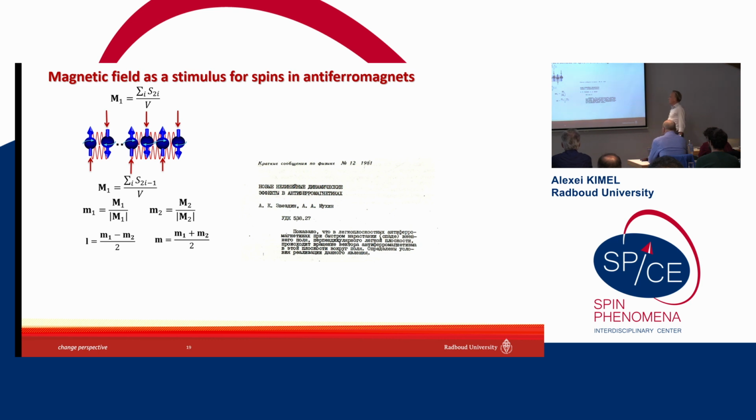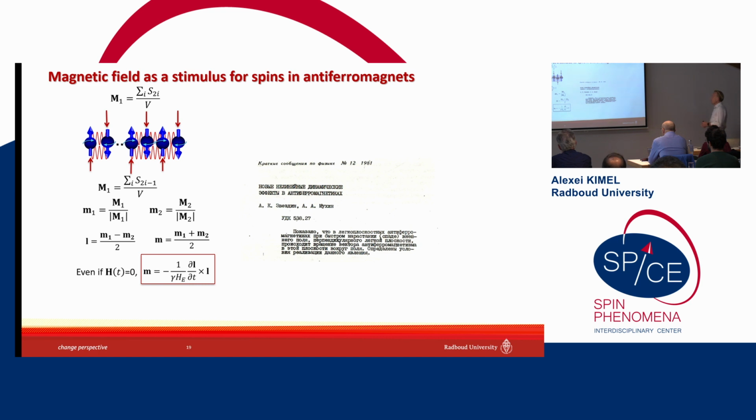They modeled the dynamics of spins in an antiferromagnet by modeling the antiferromagnet as two ferromagnets with magnetizations M1 and M2. Sorry, that's a misprint there. And we introduced an antiferromagnetic Néel vector. Then they solved coupled Landau-Lifshitz equations.